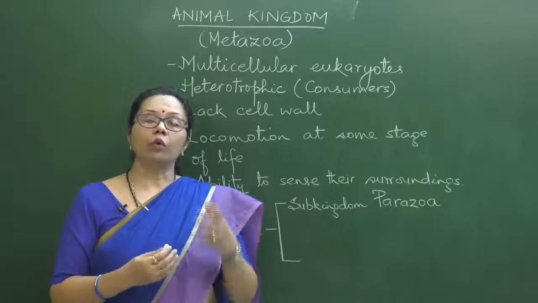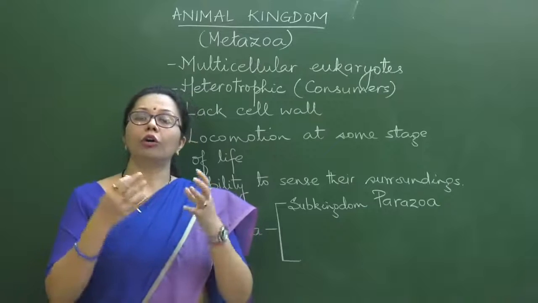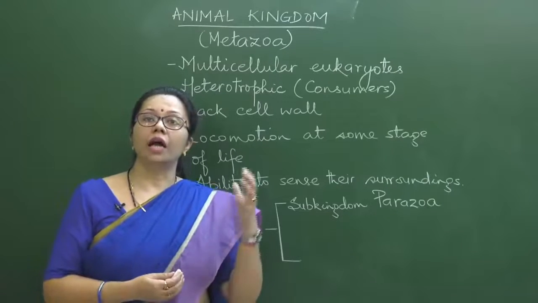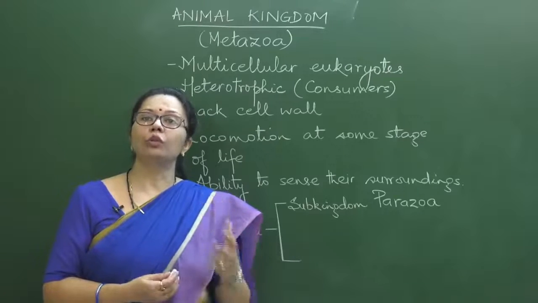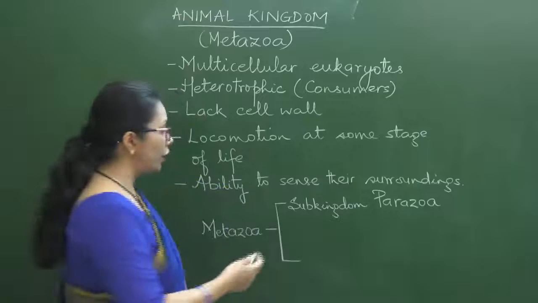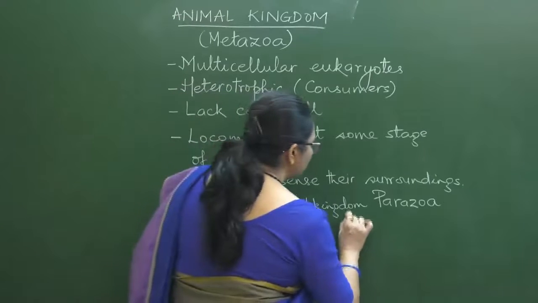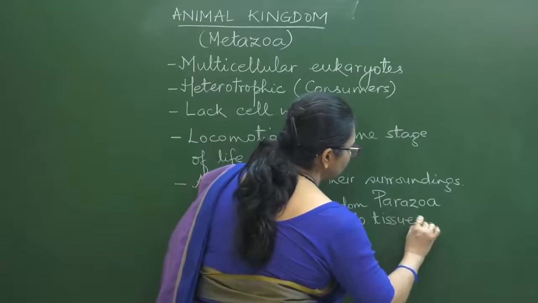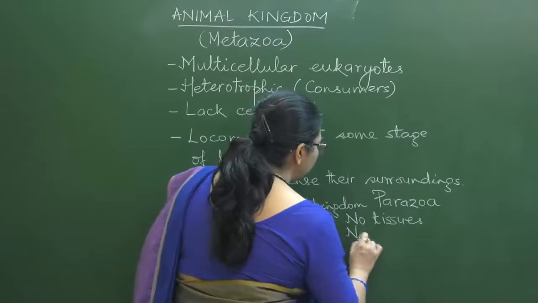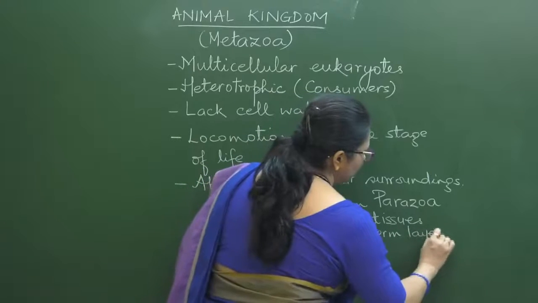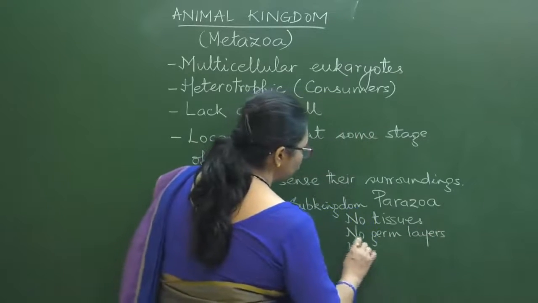The basis of classification is that these parazoans don't have any symmetry, and they don't have any tissue. So: no tissues, no germ layers, and no symmetry.